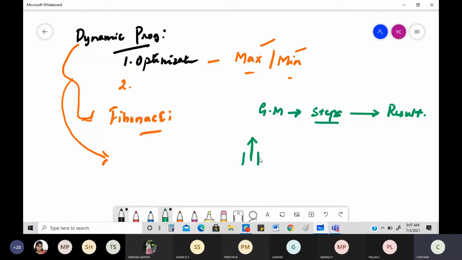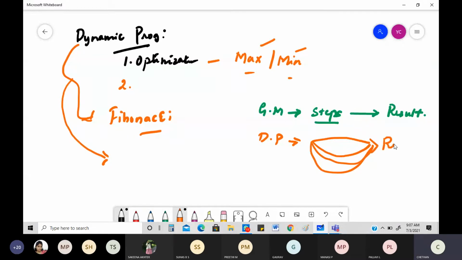Very simple. But dynamic programming is not like that. Dynamic programming is a horse which doesn't have any coverings. So it can go wherever it wants, but of course it has to go for its results. So what is dynamic programming now? It will be like this. You will have multiple steps to go to the result. Of course, everyone should be going to your results only. So you figure out everything. Then you say which is the best, whichever is giving me the maximum profit or minimum cost, minimum loss, that will be my best solution. It can be any of these things. I think this is my best, so I'll say this is my best.